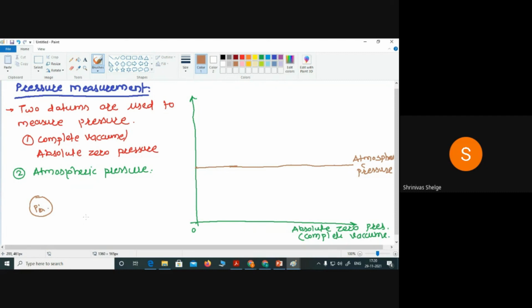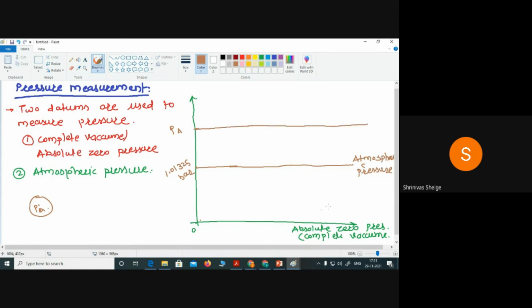If I want to represent this pressure PA on this scale, suppose it is somewhere here, because this is 0 and this is 1.01325 bar. Suppose here the PA pressure is 2 bar, or 1.75 bar. So somewhere here is PA.